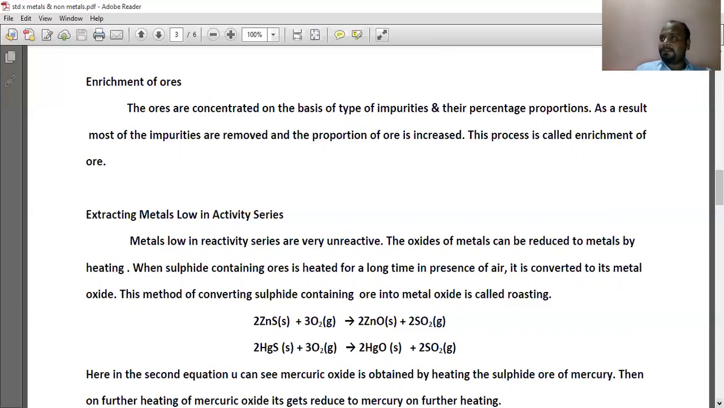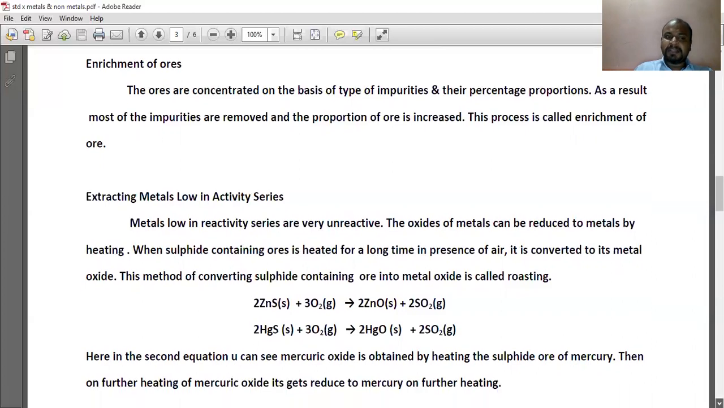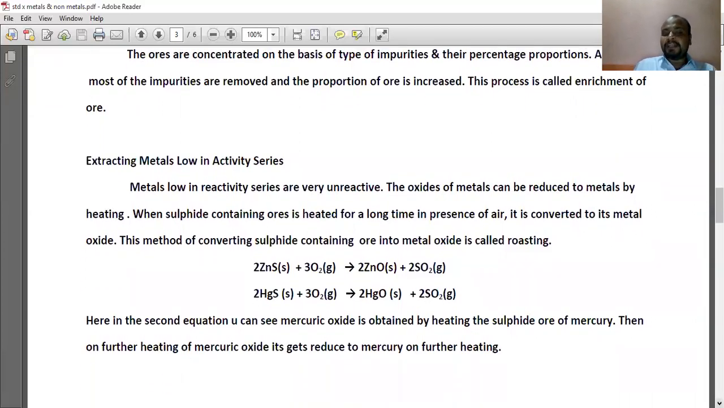Moving on to the first method, that is extracting metals which are low in activity series. Metals low in the reactivity series are very unreactive. Reactivity series, we have already seen: the metals which are able to lose electrons easily and form positive ions are considered more reactive metals, which we have seen in our earlier videos. And see the shortcut also to remember the elements in the reactivity series. Hope you have gone through it.